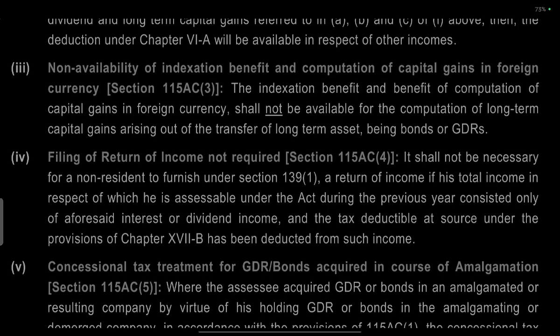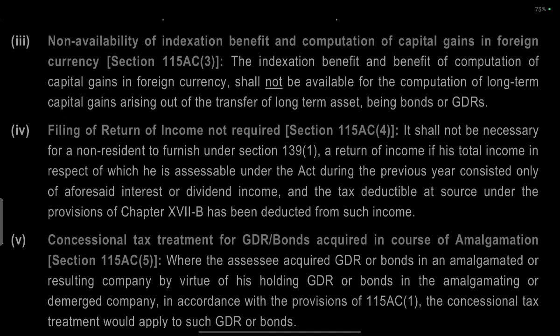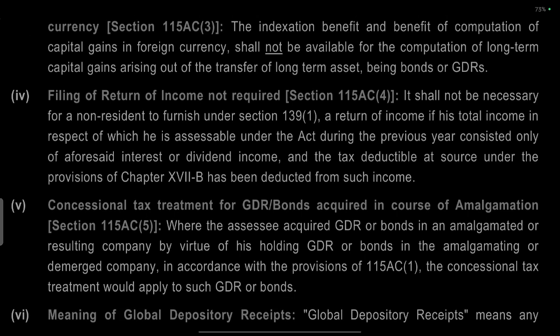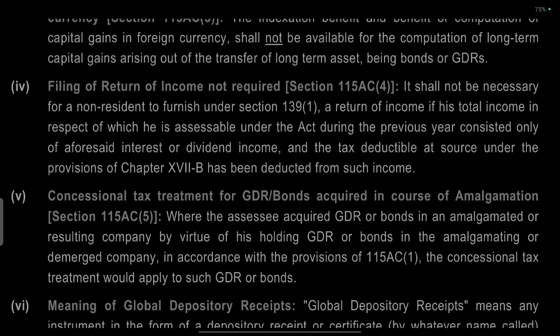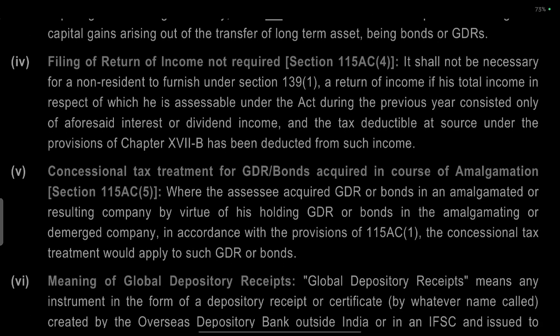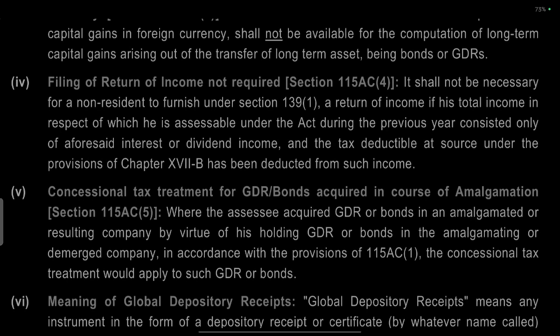Non-availability of indexation benefit on computation of capital gain in foreign currency, section 115AC clause 3. Indexation benefit on computation of capital gain in foreign currency shall not be available for the computation of long-term capital gain arising out of transfer of long-term capital assets being bonds or global depository receipts. Filing the return of income not required, section 115AC clause 4.